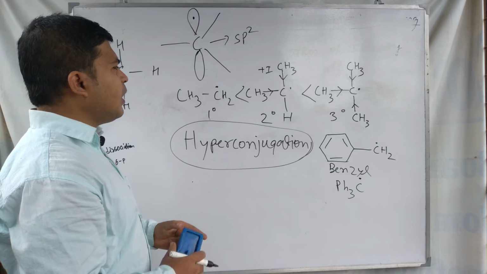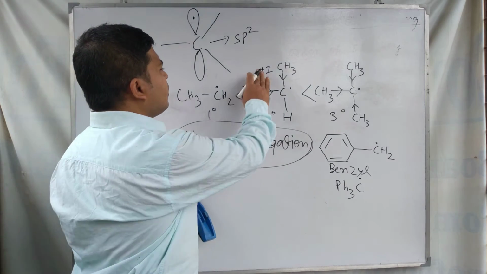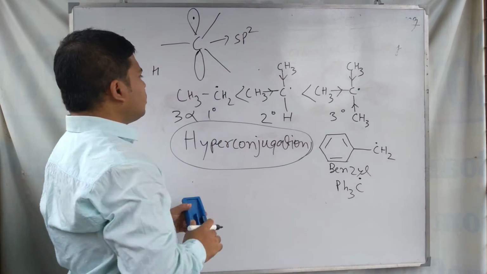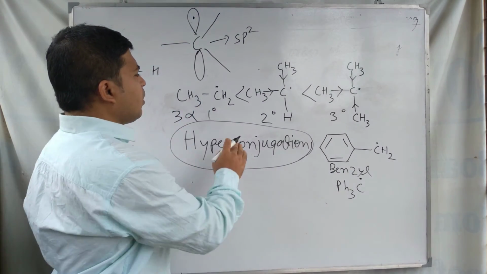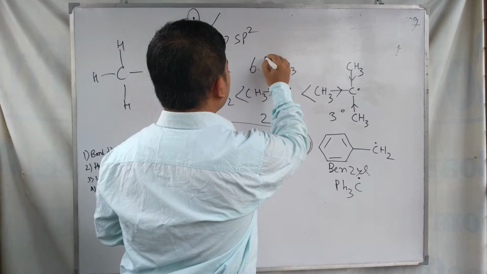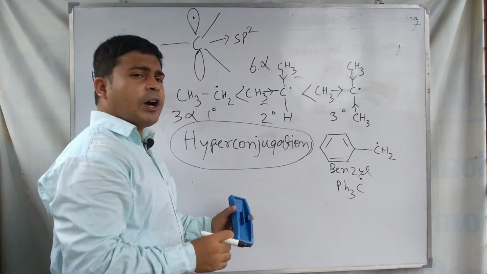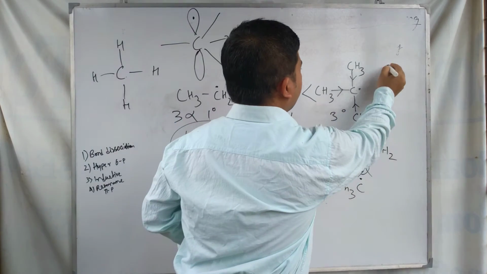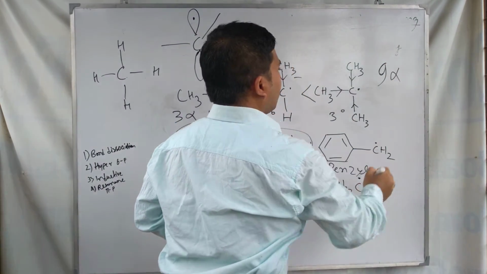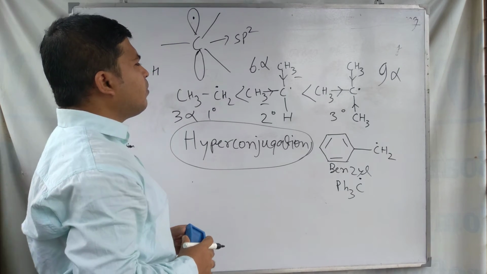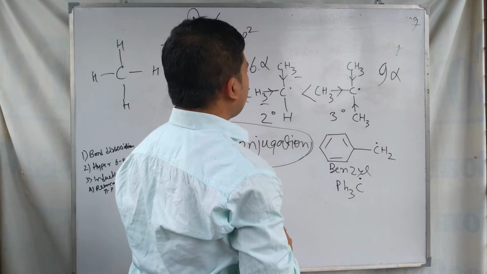Here you can find that this primary radical has 3 alpha hydrogens for hyperconjugation, and the secondary radical has 6 alpha hydrogens, this 3 and this 3, total 6 alpha hydrogens for hyperconjugation, and here you can find 9 alpha hydrogens for hyperconjugation.